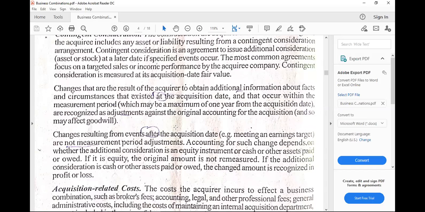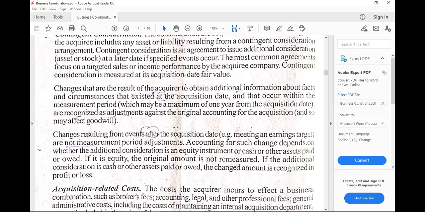So if it is within, the changes would be part of the computation of goodwill. So the impact is on the goodwill, the amount or its value. But if it happens after the acquisition date, let's know first if the contingent additional consideration is an equity instrument or not.